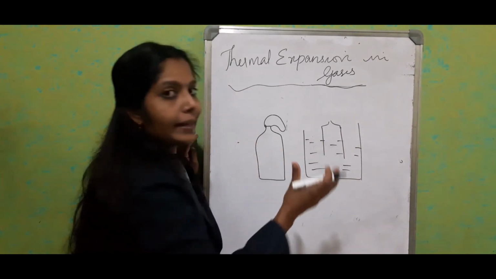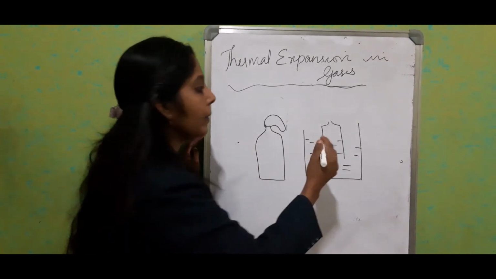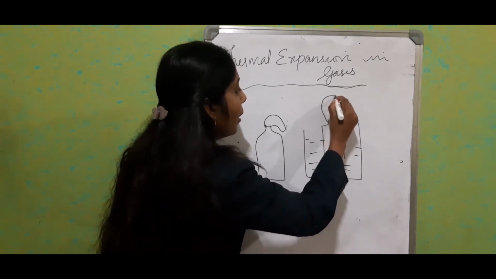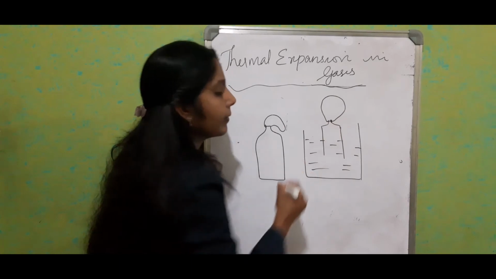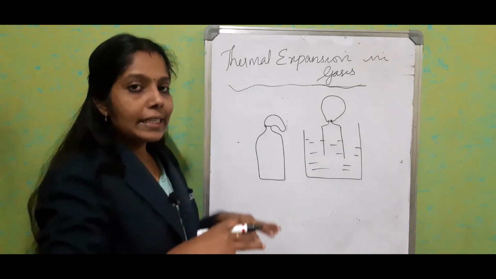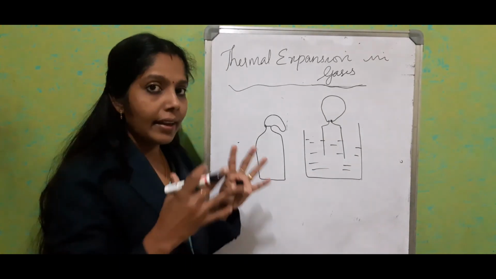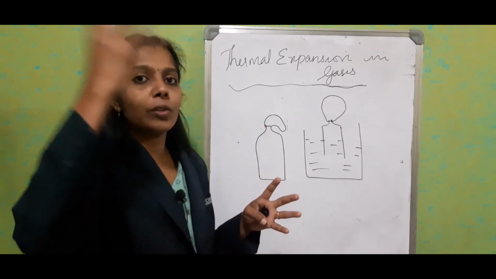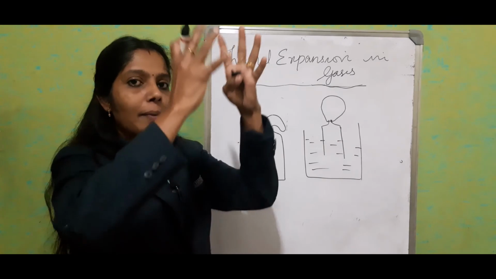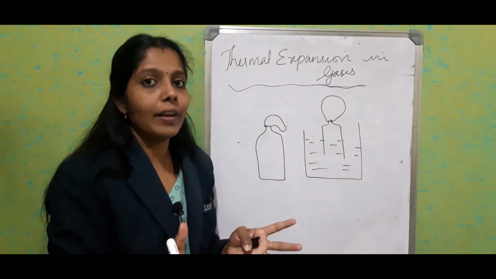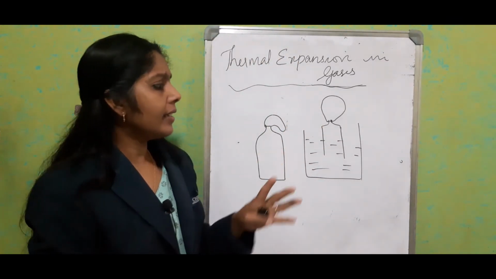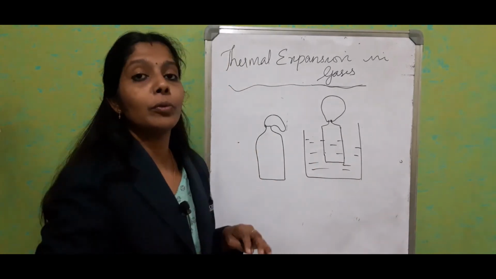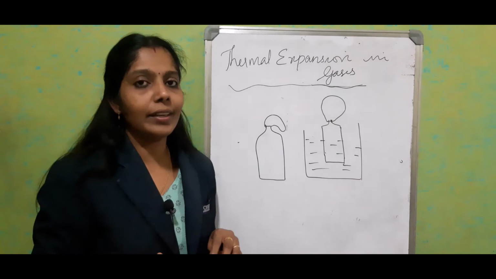This setup will absorb heat energy from the water, so slowly you can see that the balloon will be inflated. Because the air filled inside the bottle will expand, and there is no space to go up, so the expansion comes in the form of an inflated balloon. That is a simple experiment as proof of cubical expansion in gases.